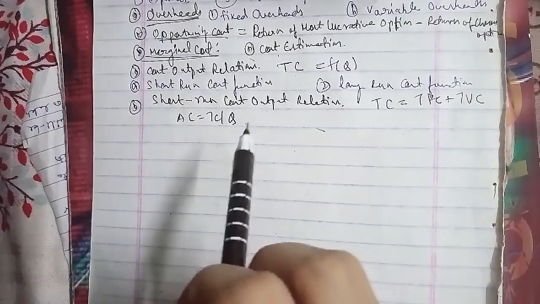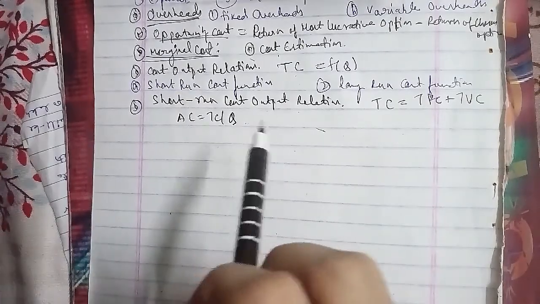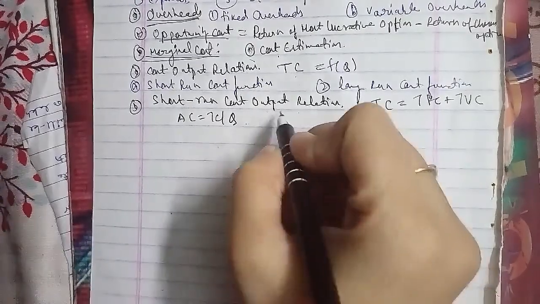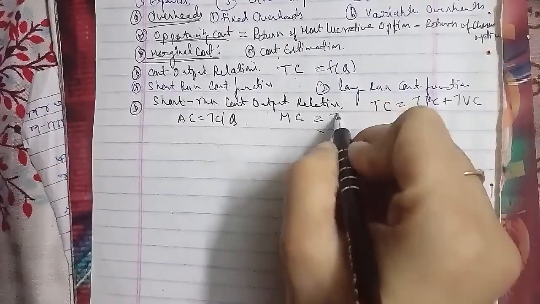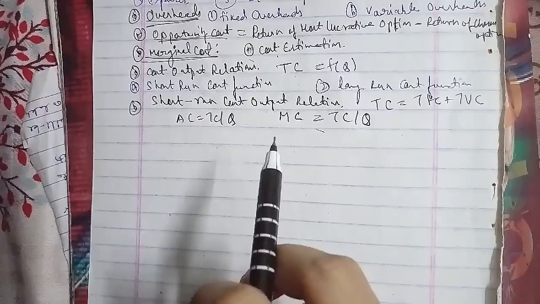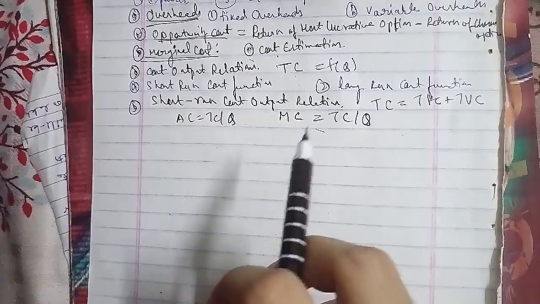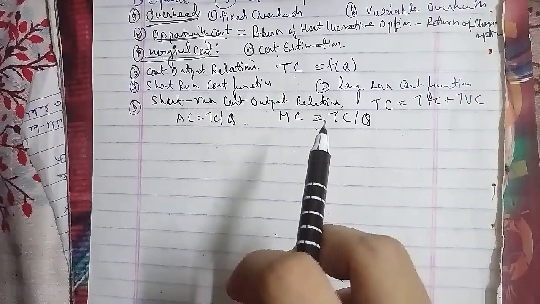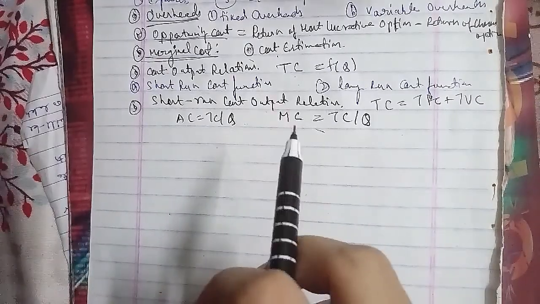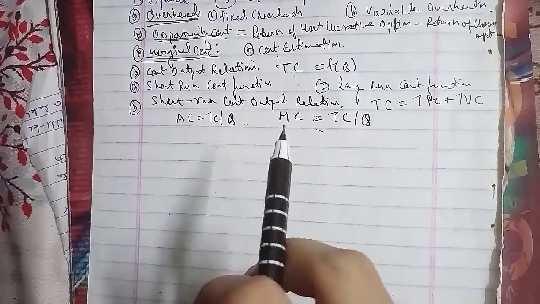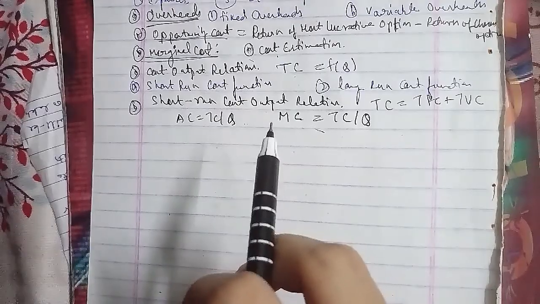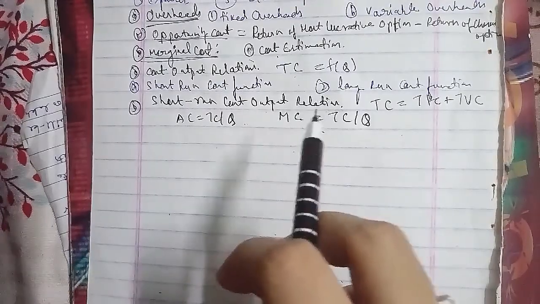The short run cost output relationship can be shown graphically, and it shows the relationship between the output and the fixed cost, the total variable cost and the total cost, in the form of a graph here. Output is on the x-axis, the y-axis is your total cost, and it goes from here to here, that is your TC.